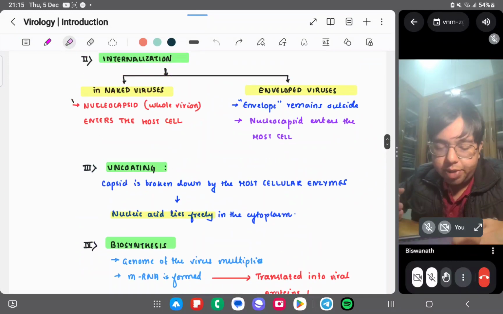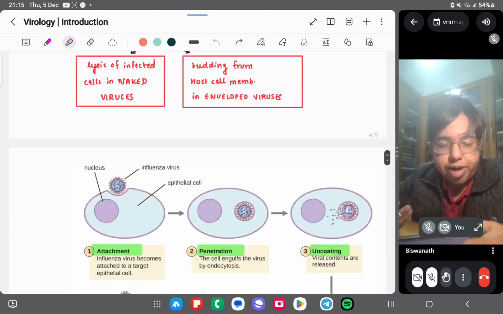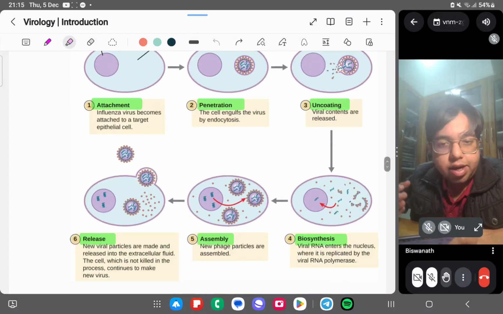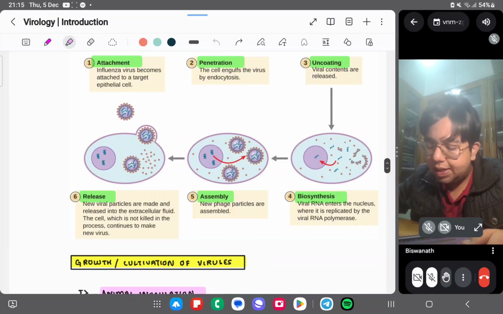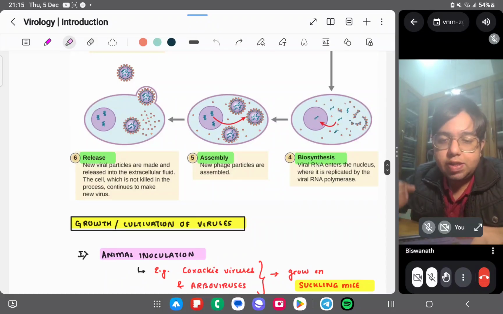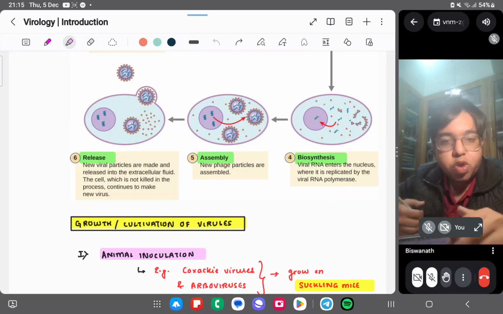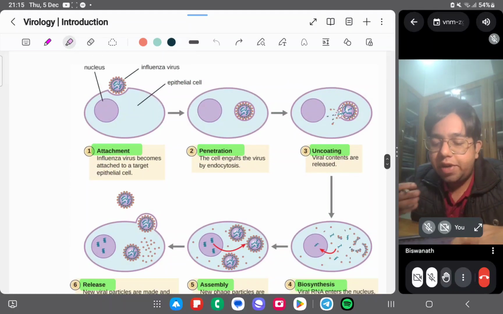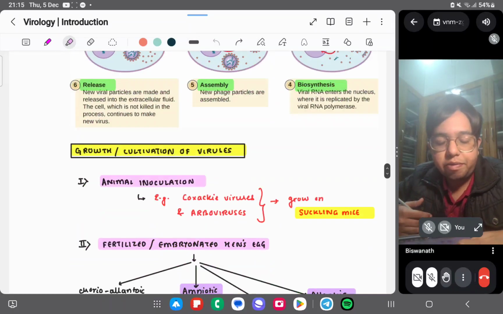So attachment is there. Then internalization and penetration, you can say. Then there's uncoating, that is breaking down, and the viral contents are released. And there's biosynthesis. The viral RNA enters the nucleus and replicates by viral RNA polymerase. And assembly means the daughter virions are assembled, and there is a release. The release means the virus takes the host cell membrane, which is an enveloped virus. Influenza virus is an enveloped virus, right?